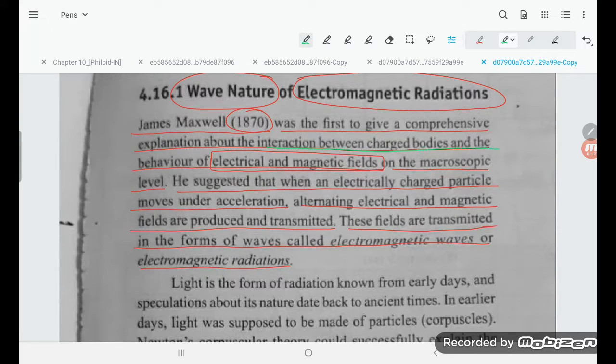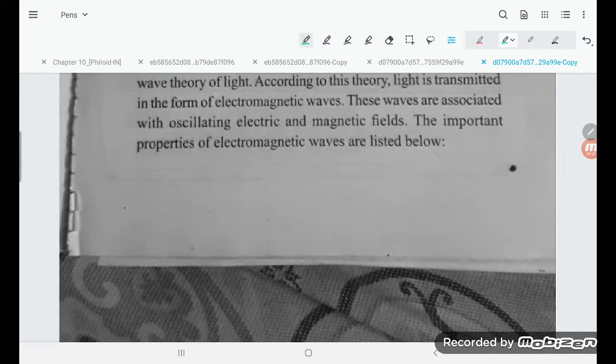Interaction between charged bodies and the behavior of electric and magnetic fields. So, if a charged body is there, he suggested, when an electrically charged particle moves under acceleration, suppose there is a positively charged nucleus and an electron is revolving around the nucleus.